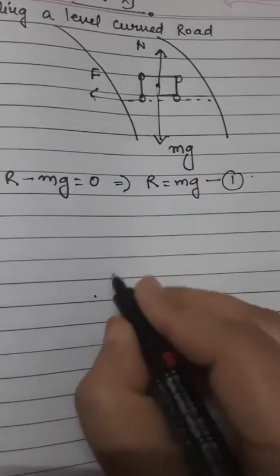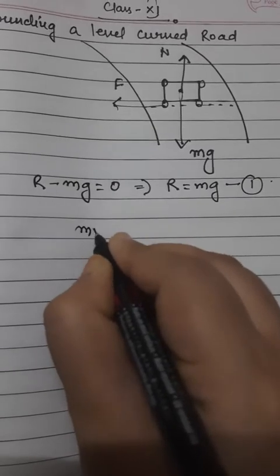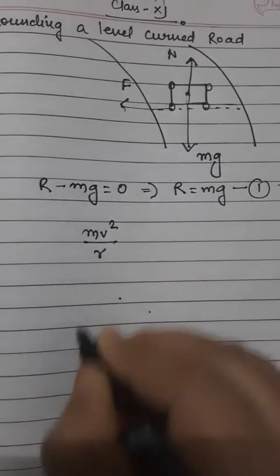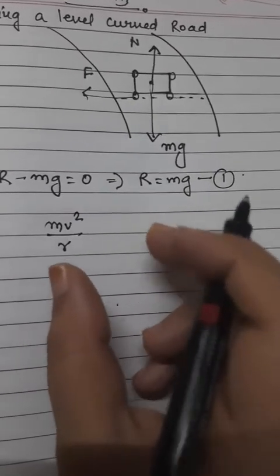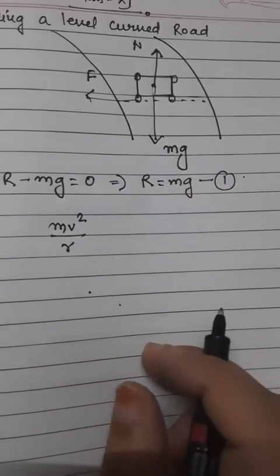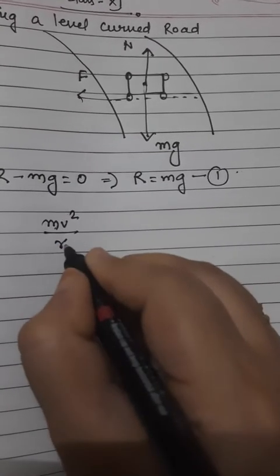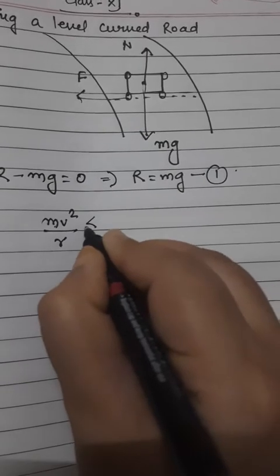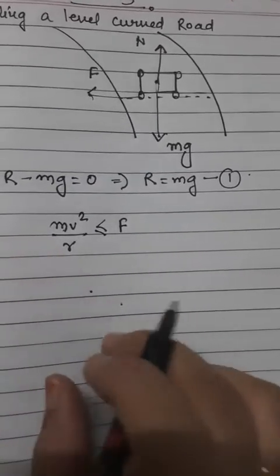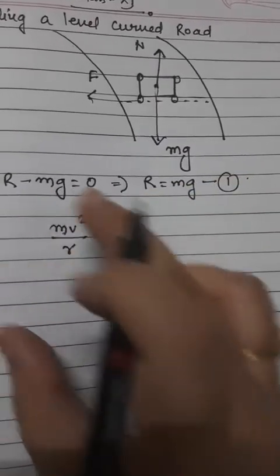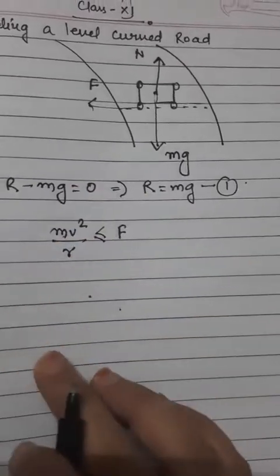So clearly we can write another equation. We all know the centripetal force formula, that is mv²/r. If the force of friction, that is the static friction, provides the necessary centripetal force, what is the requirement? The friction must be either equal to the magnitude of the centripetal force, or else it should be greater than the centripetal force that is acting towards the center.